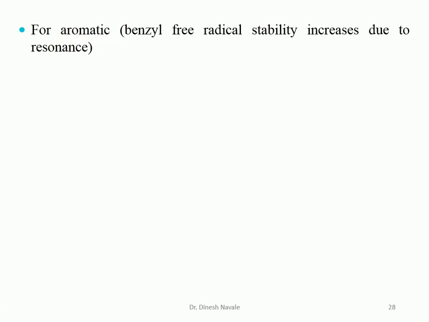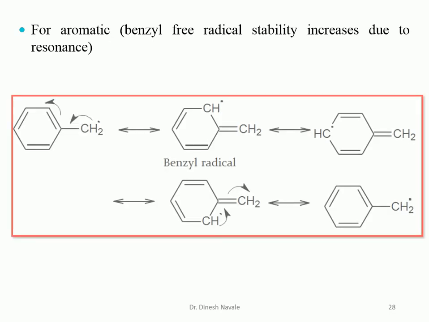We have seen the importance of resonance in the stability of carbocations as well as carbanions, and the third example is the stability of the free radical. The same phenomenon is observed in the case of the free radical. So this is the benzyl free radical, which again shows one electron transfer resonance with the ring. That means it also exhibits five resonating structures with one electron transfer resonance.